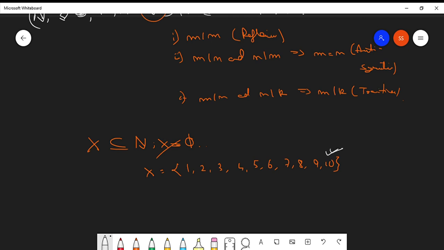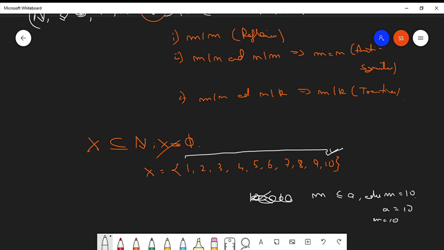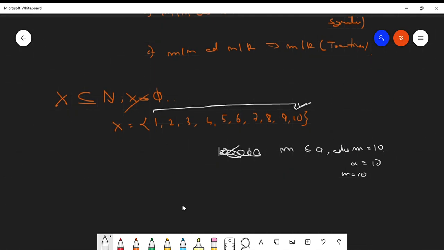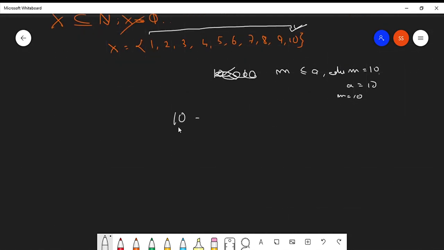The reason is what? Is there any element in this particular set which can be related to 10? No, only 10 can be related to itself. So we can say that if m is related to a, where m is 10, then a is also 10, that is, m equals 10. So what we have here is that 10 is a maximal element.